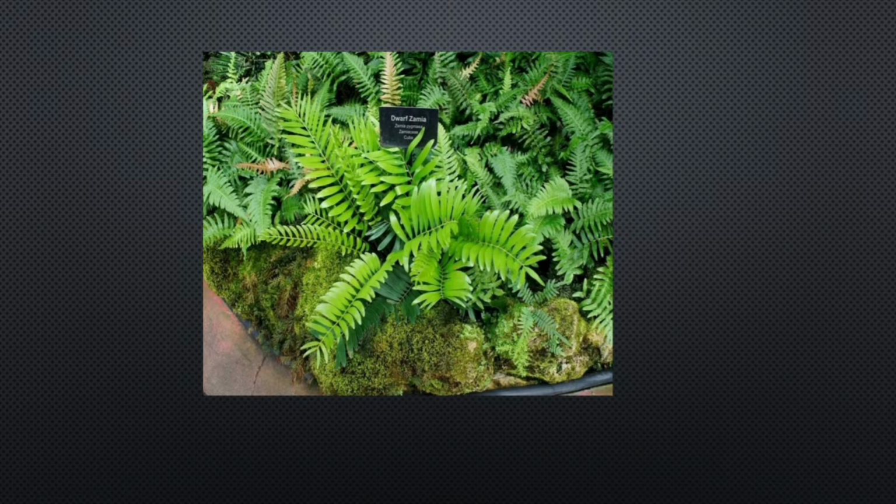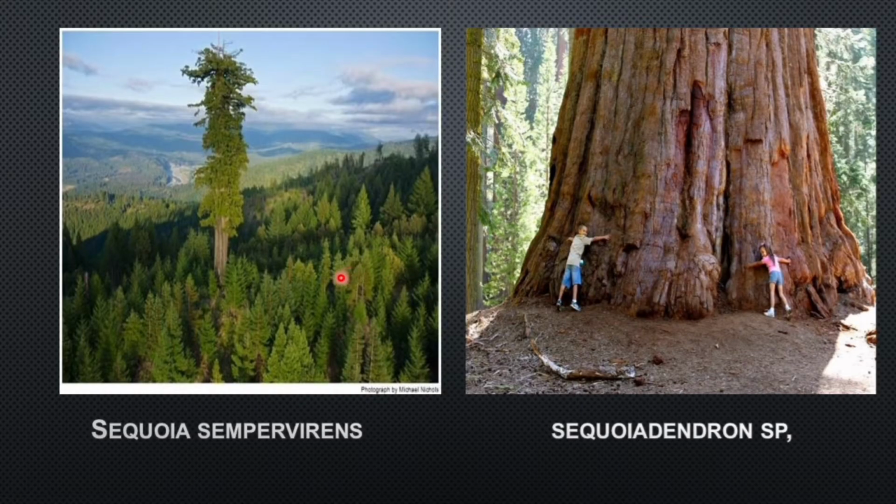This is an example of the smallest gymnosperm, named Zamia pygmea. This is one of the tallest gymnosperms, called Sequoia sempervirens, which can grow up to a height of around 370 feet. There are certain Sequoia members named Sequoiadendron, whose tree trunk can grow up to a width of around 16 meters.